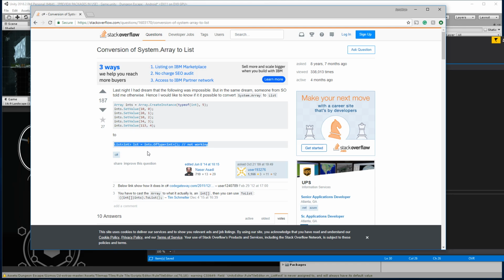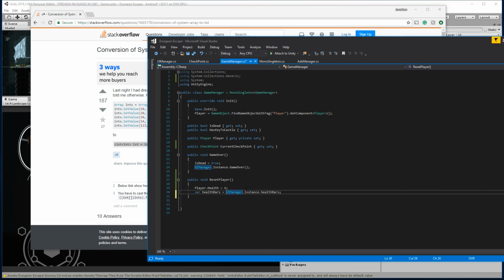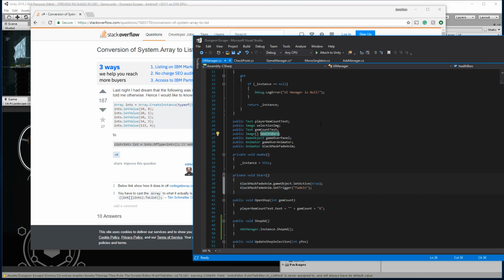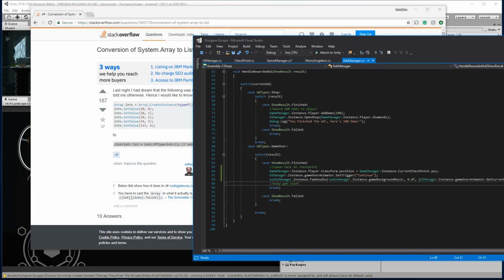So here we're going to do a list of ints, or not a list of ints. Sorry. All right, so we have our list equals ints OfType. Let's try that. So here we have healthBars equals... and what the hell are these things? These are image types.